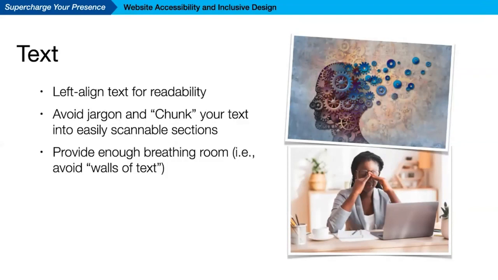Avoid walls of text. The other thing I did want to say that we didn't go over, but I'm going to say it here, is with font size, make your font scalable. That is generally a default on the WordPress sites and on many of the platforms out there. You don't want to specify a point size. You want to make it so that if I zoom in on the page, the text gets bigger.